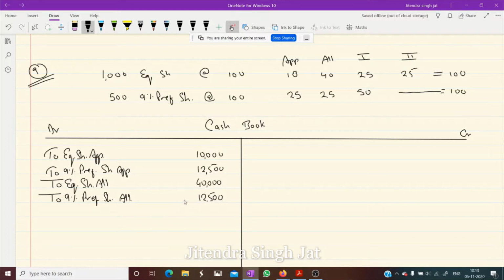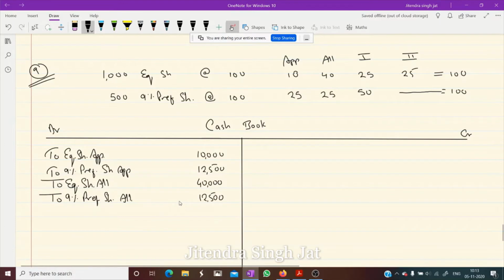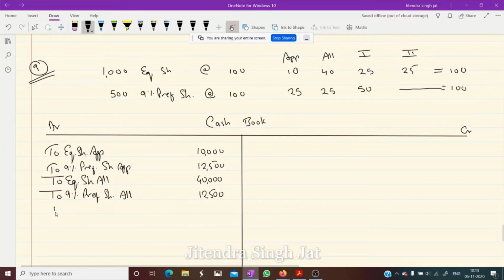Now the time for first call comes. To equity share first call, how much money is received? 1,000 into 25, so 25,000.